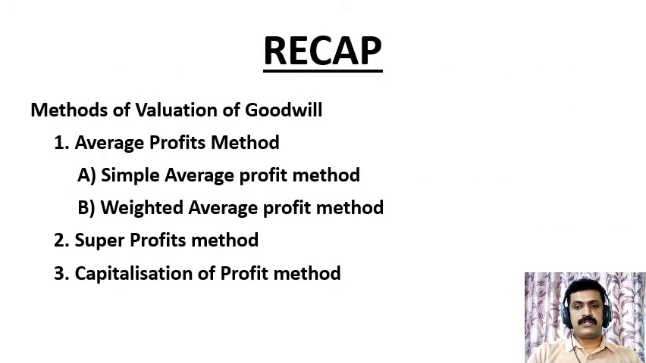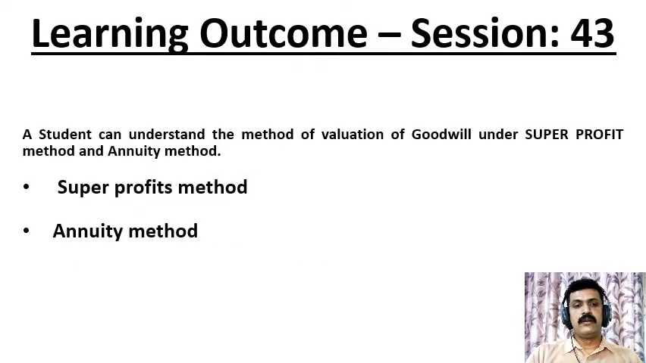In the previous sessions, we have discussed the methods of valuation of goodwill under average profits method, that is simple average profits method and weighted average profits method, and super profits method, and then capitalization of super profits method. In this session, we will discuss the method of valuation of goodwill under super profits method and annuity method.